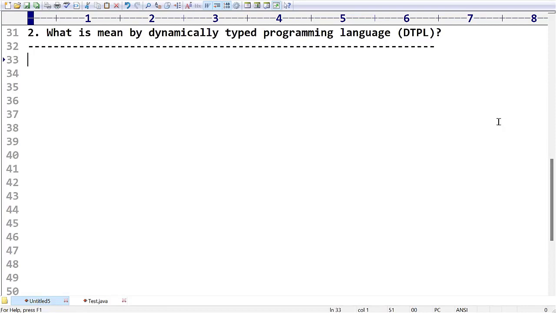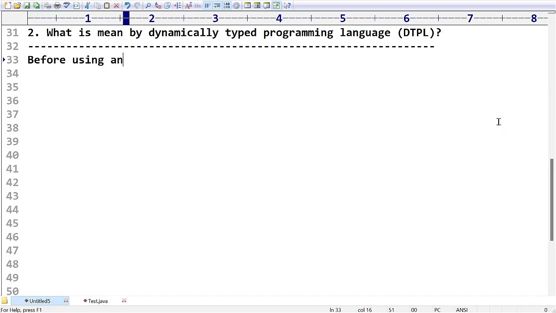In this Python interview questions video, the second question: what is meant by a dynamically typed programming language? I think in the last video we have seen what a statically typed programming language means. In this video, we will see what is meant by a dynamically typed programming language.